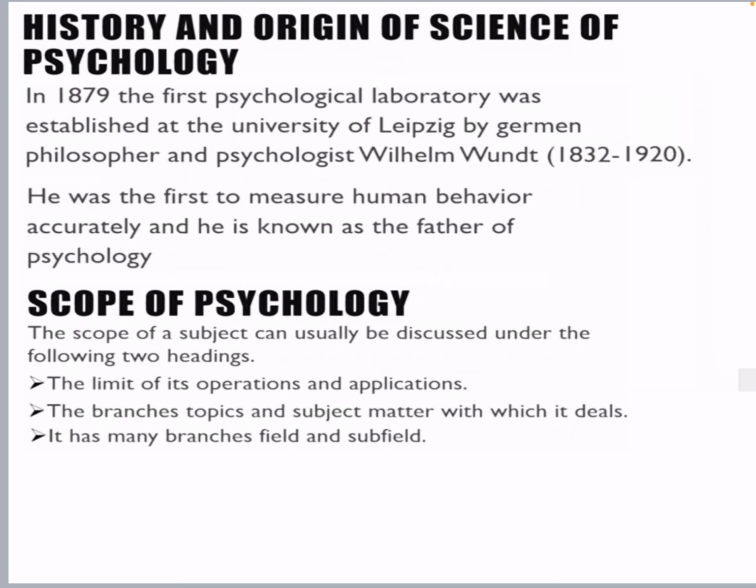Scope of psychology. Psychology does not have anything wrong, and it is really very important. But the problem is the limit of its operation and application, because human behavior is very complex, not rigid or static. It alters from time to time.